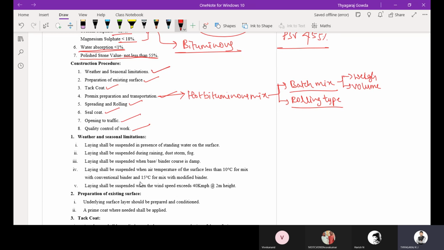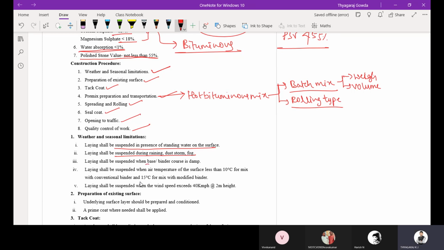So we know the weather and seasonal limitations. Laying shall be suspended in the presence of standing water, so water should not be there on the surface of the existing layer. Laying shall be suspended during rain, dust storm or fog. Why? Because in the presence of water or dust, the bitumen will not stick to the existing surface. So it should be suspended.